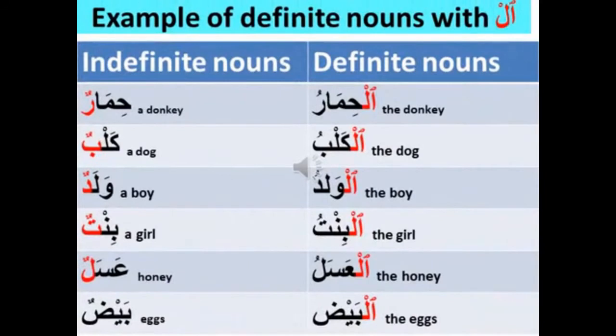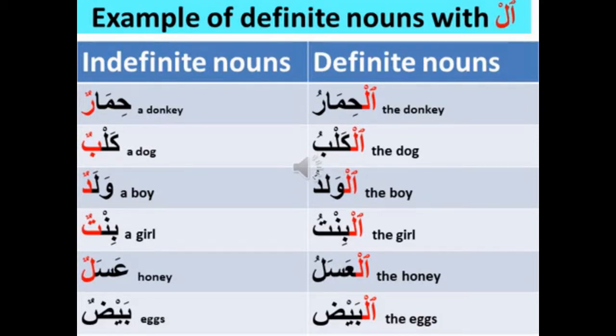For examples of definite nouns with alif lam, there are two columns: indefinite nouns and definite nouns. You can see nunation at the end of each indefinite noun, so we can get definite nouns from indefinite nouns. But how? We add alif lam in the beginning of the word, and we take away nunation and put one vowel mark at the end.